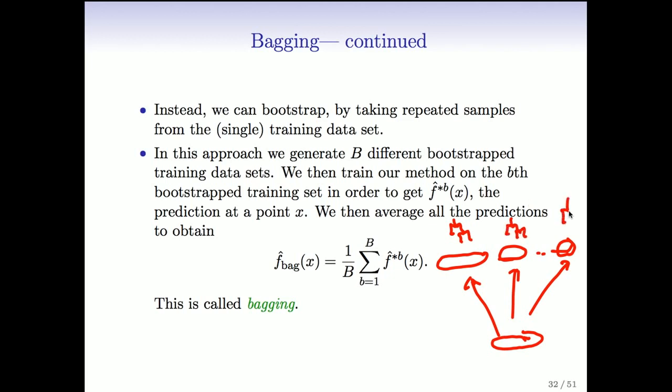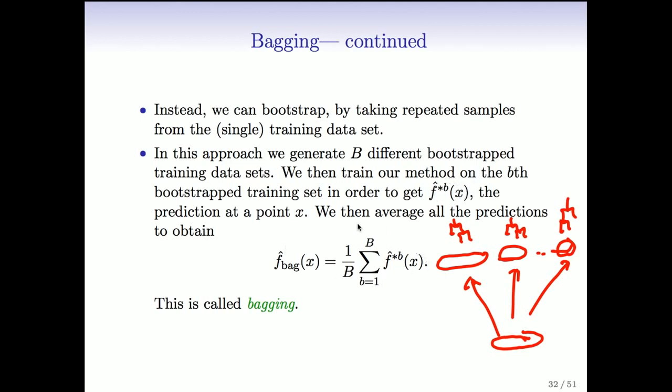Actually, quite big trees. I said little tree, but in fact, it turns out we don't need to worry about pruning the trees. We can grow large trees and, when we average them, we'll reduce variance. We don't need to prune even. That's another happy coincidence. So notation-wise, we'll call the tree that we grow on the Bth sample, with B going from maybe 1 to 200, f hat star B of x. So the prediction at feature x for the Bth tree we'll call f hat star B of x.